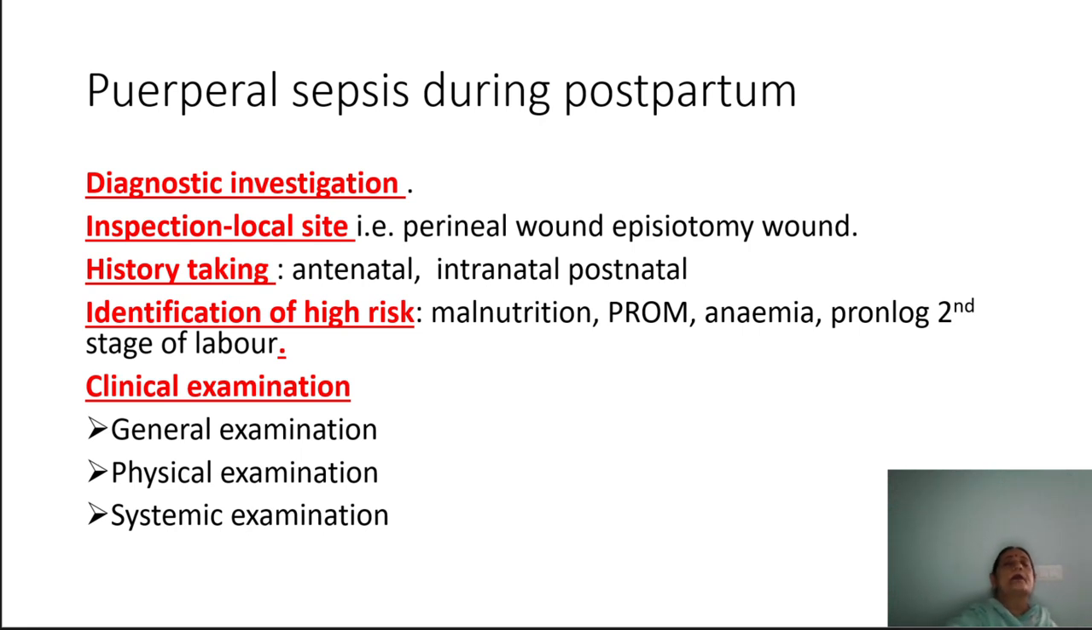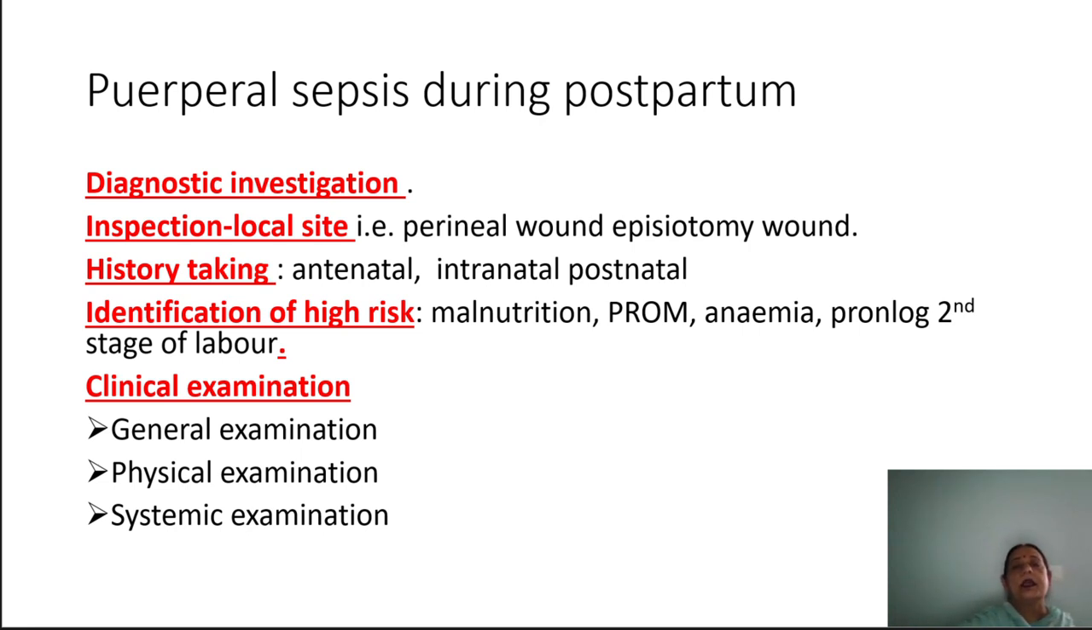Next one, how we diagnose and investigate puerperal sepsis. First, we will inspect the local site of the wound, that is the perineum, episiotomy wound, LSCS wound, even cervical tear. We will inspect the site for inflammation and abnormal discharge, copious serous discharge. Then we will do history taking. We will take the history of the antenatal period, malnutrition, anemia, high risk pregnancy, and the intranatal period, repeated pelvic examination, and any operative delivery. This tells about the history taken from the mother.